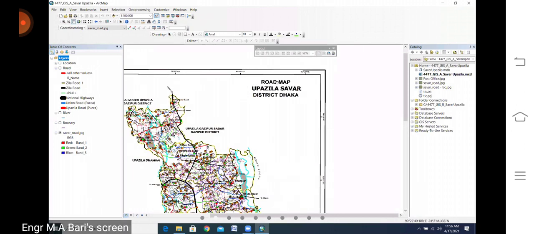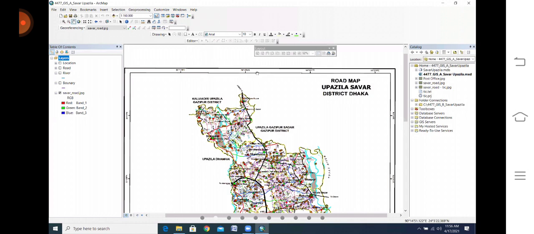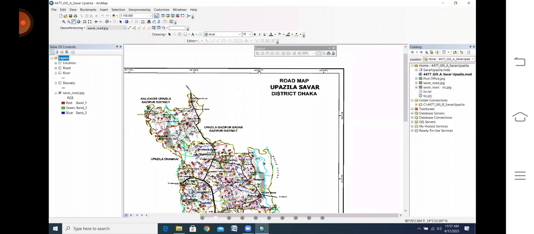We will check your map with the title. Then next is the grid. Please, everyone, because next class you need to submit your assignment, try to understand which items we will check. Title, grid. Then another is latitude, longitude, east and north values on the right side. Look at these things.